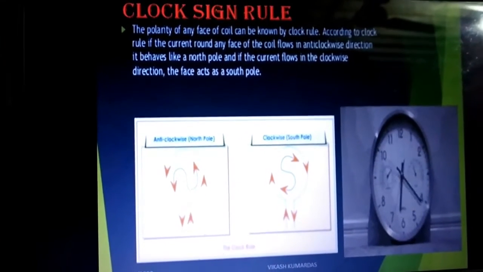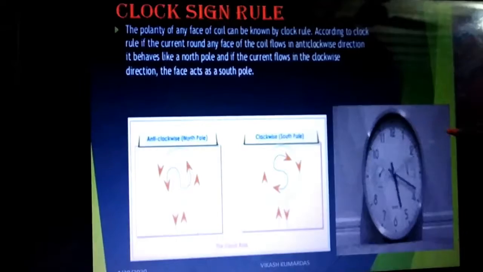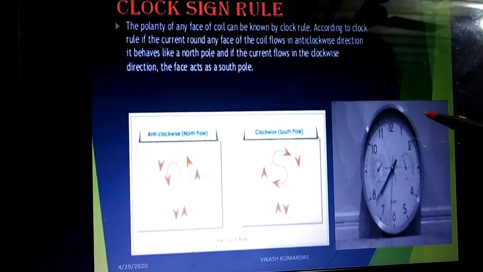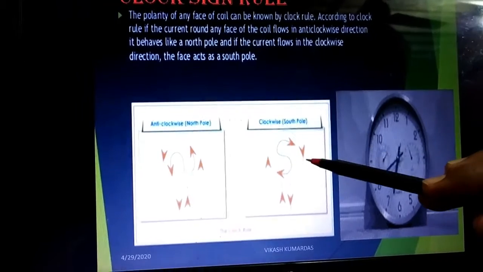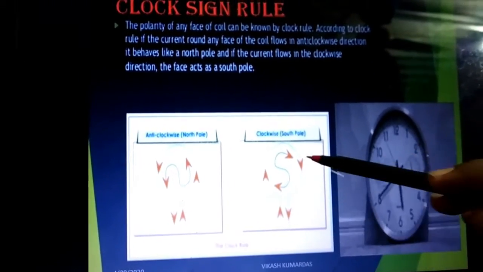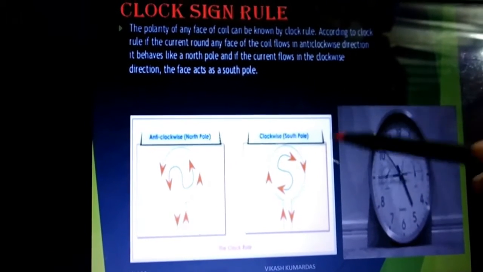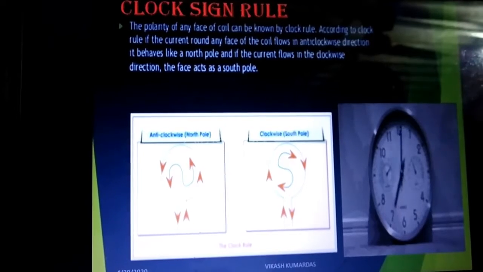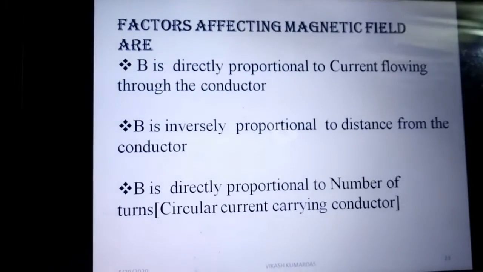This is another rule for you, the clock rule. Here, see the direction of the clock. If it is moving clockwise, it is known as south pole. If it is moving anti-clockwise, it is known as north pole. So you write it this way, and from here you can indicate which is the south pole and which is the north pole. So clockwise means south pole, anti-clockwise means north pole.